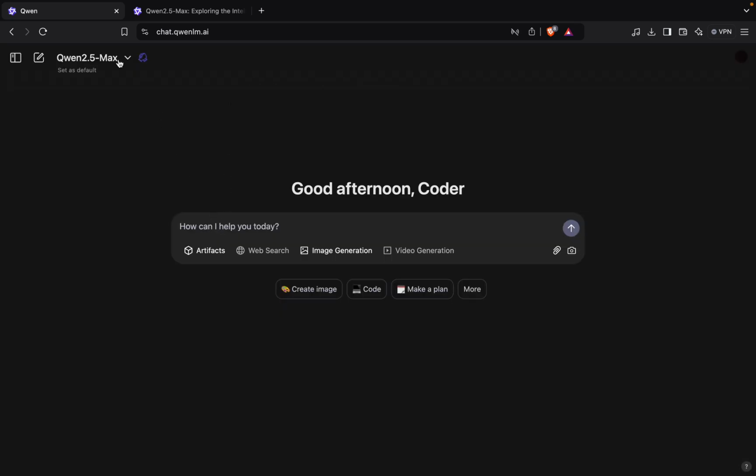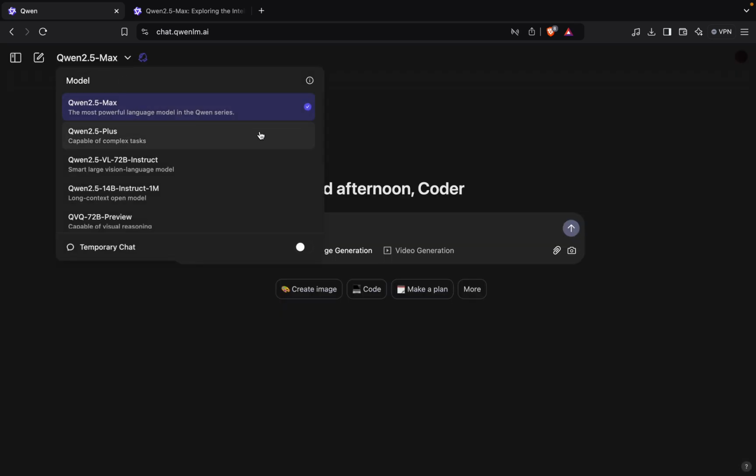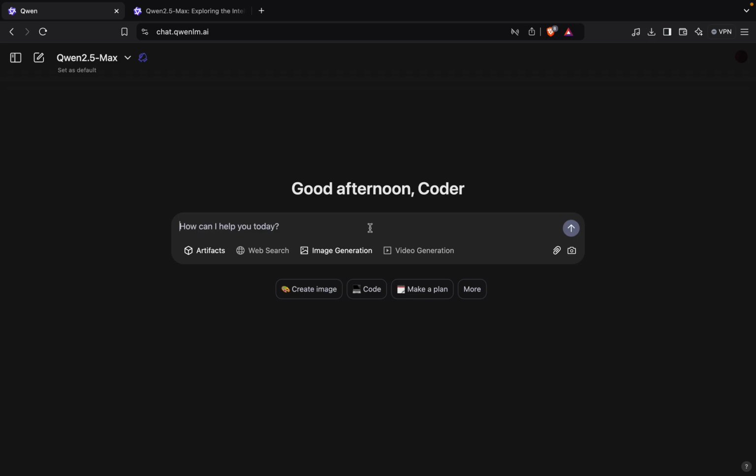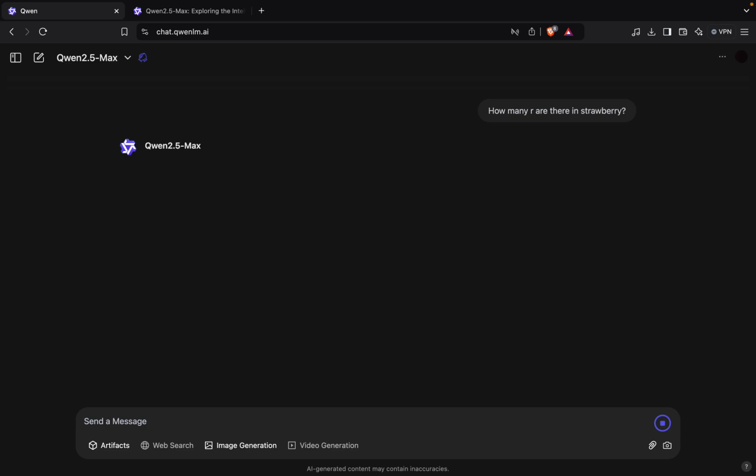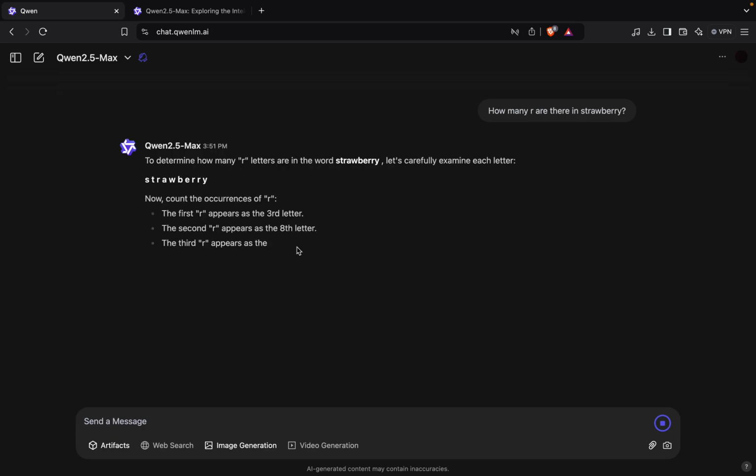So now we have selected Qwen 2.5 Max. Now let's ask the most common question: how many R's are there in strawberry. This is just a simple basic question, so obviously it will give a perfect answer.